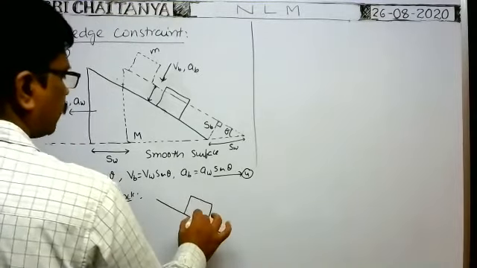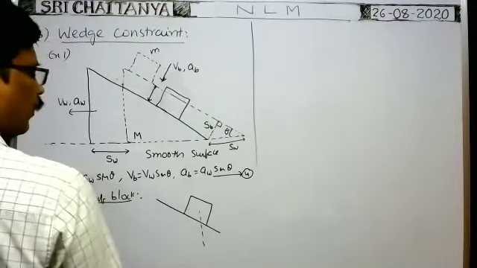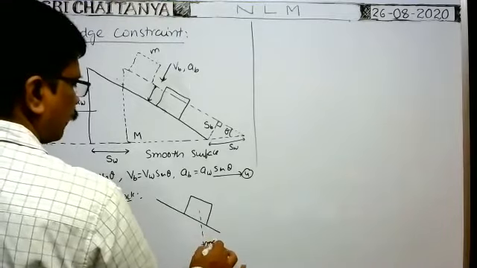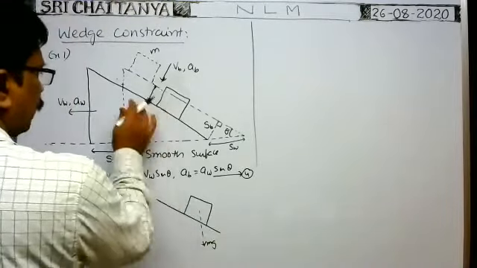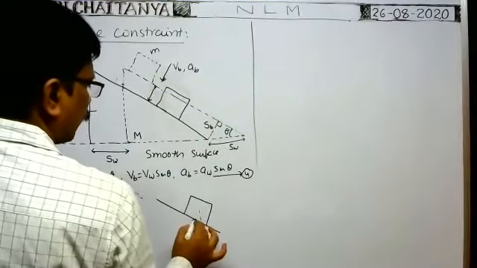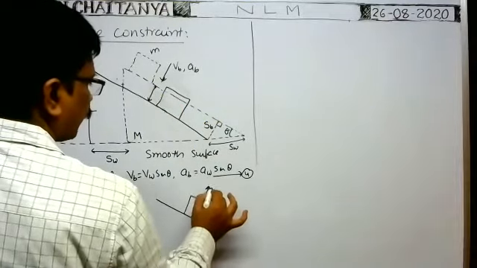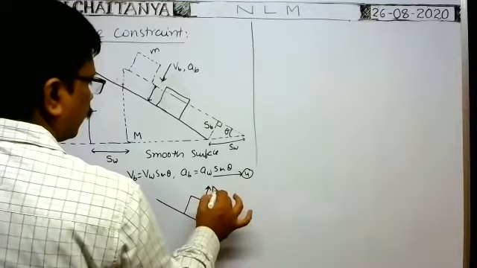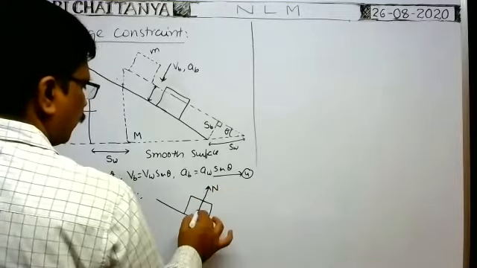Actually, weight mg acts in this direction. And because of this inclined surface, the normal force N acts on the block in the upward direction. Of course, this is the weight mg.